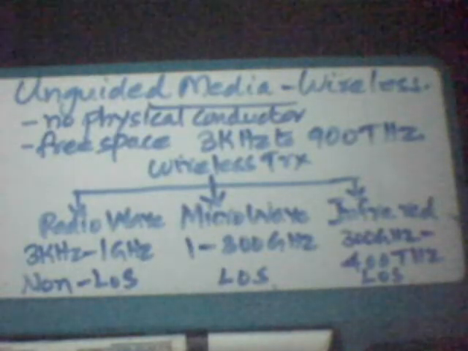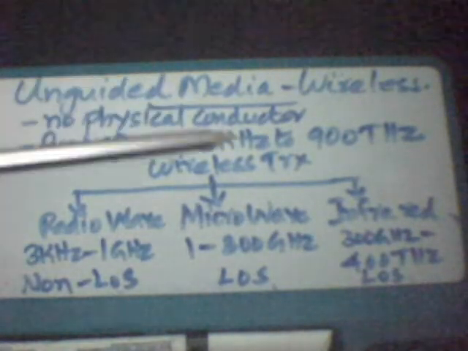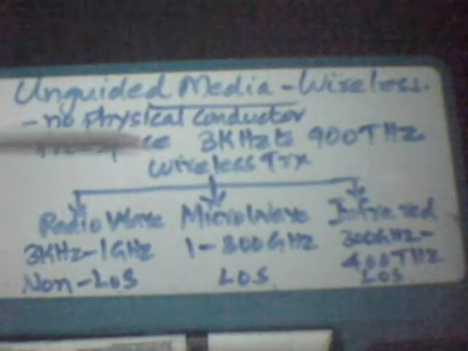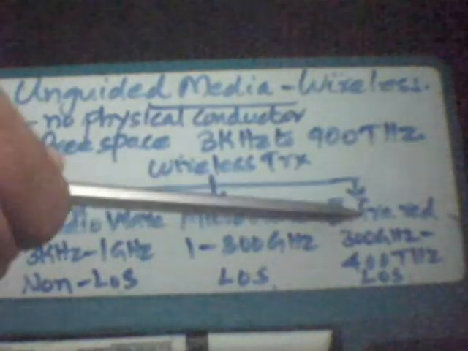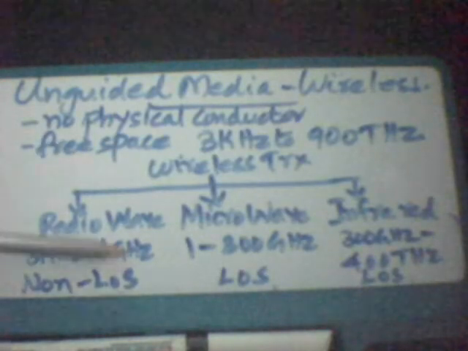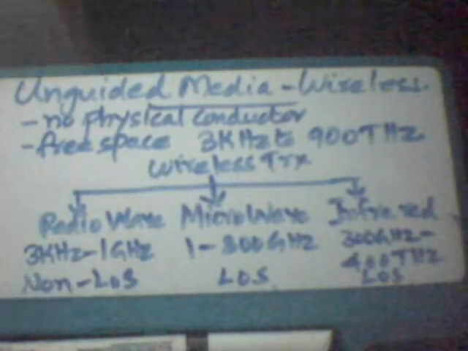Unguided or wireless transmission media do not have any physical conductor such as copper for transmission. It uses free space and propagates frequencies ranging from 3 kHz to 900 terahertz. So wireless transmission media are classified into radio waves, microwaves and infrared. So frequencies from 3 kHz to 1 GHz are used for radio wave transmission, and it is a non line of sight